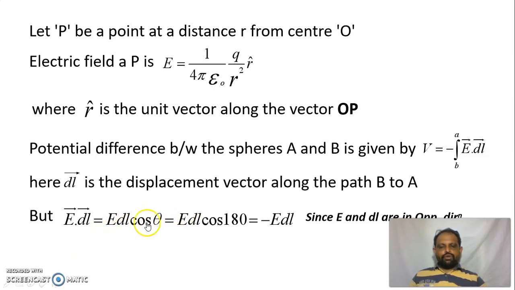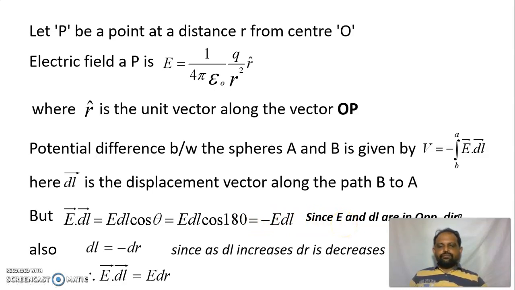Therefore both are in the opposite direction, so the angle between them is 180 degrees. So we can write E dl cos 180 degrees. Cos 180 degrees is -1, so which is equal to minus E into dl, since E and dl are in the opposite direction.